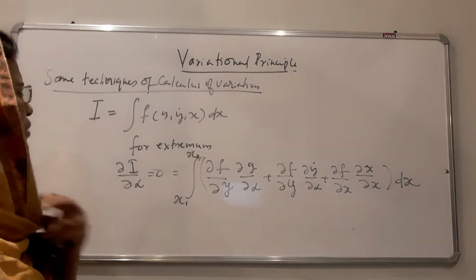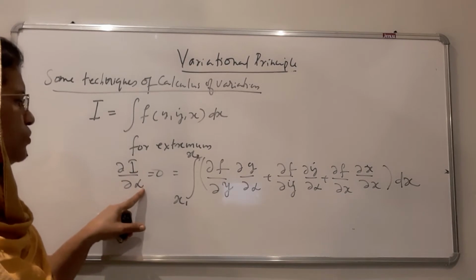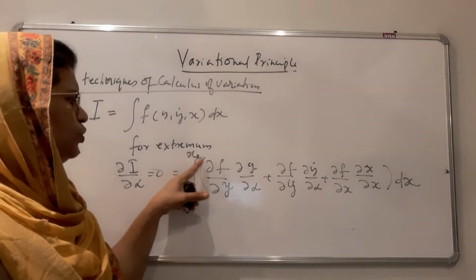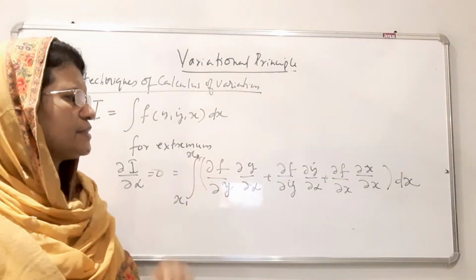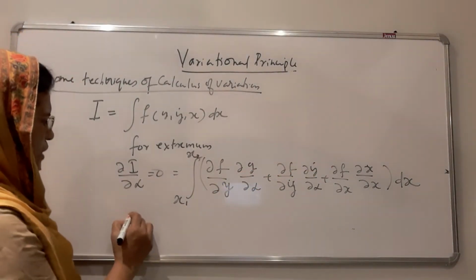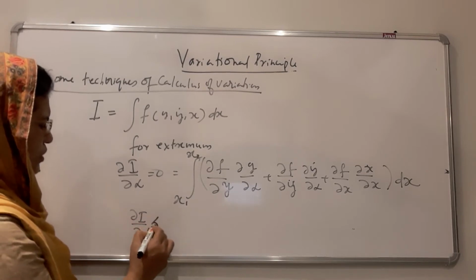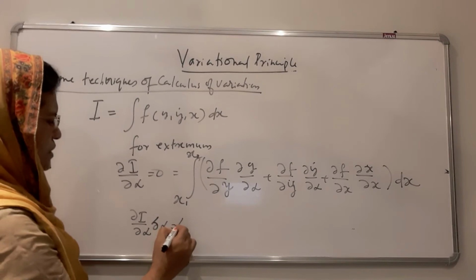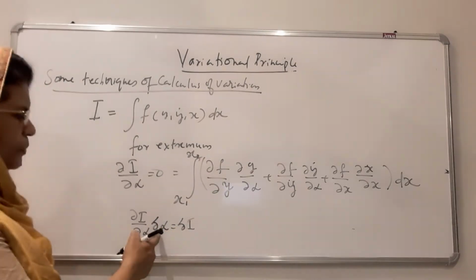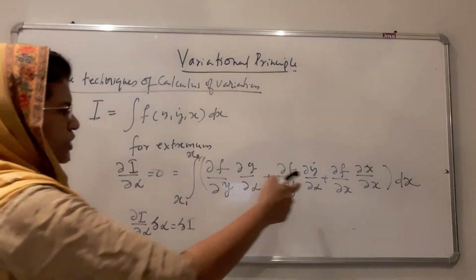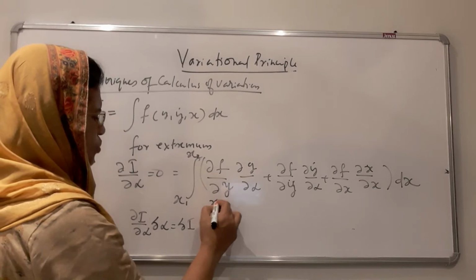Dou I by dou alpha, the variation in I with respect to alpha, is equal to the integral from x1 to x2 of this much. We have three variables, y, y dot and x, and now we can write dou I by dou alpha into delta alpha as delta I. We are multiplying by delta alpha, therefore here also we can multiply with delta alpha.